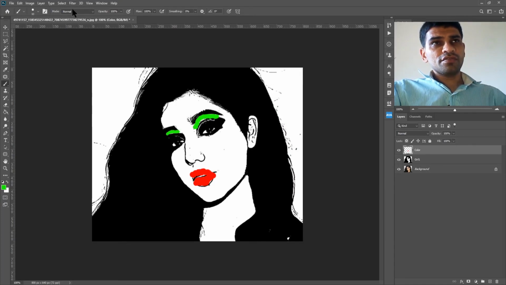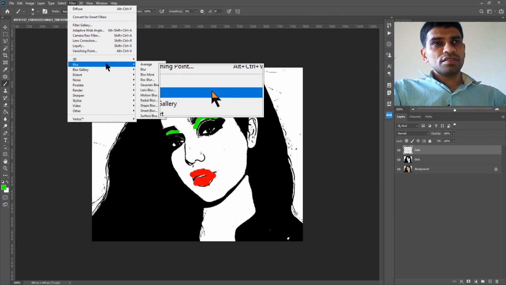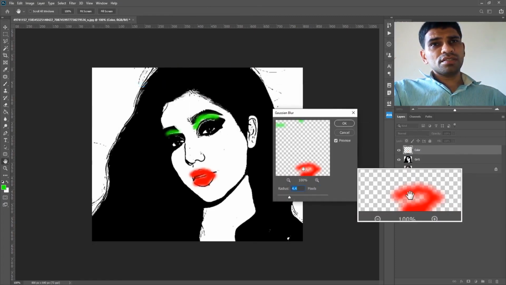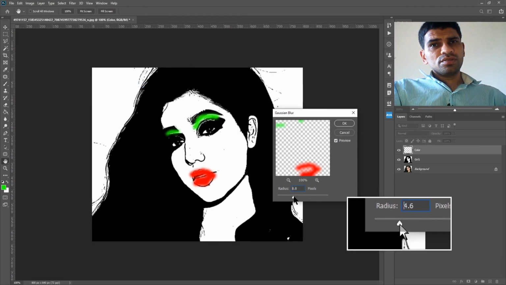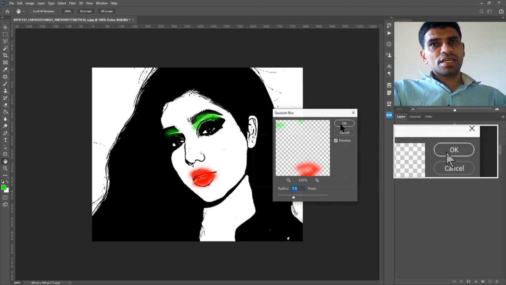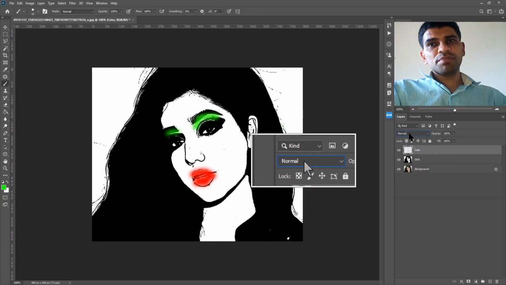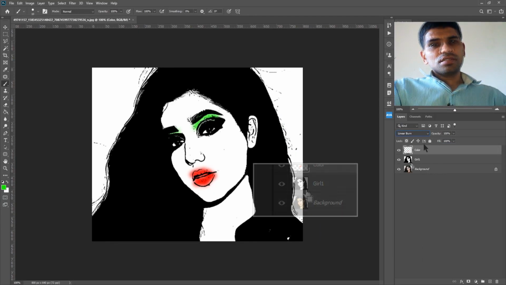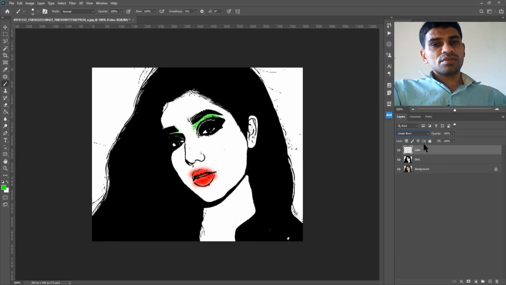Then apply a blur filter by going into the Filter menu, then choosing the Blur submenu and going to Gaussian Blur. Choose a blur level of your liking, then hit OK. And finally, change the blend mode of the Color layer to Linear Burn. So this is how you can convert an image into modern day pop art vector.